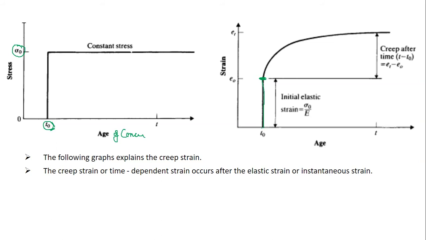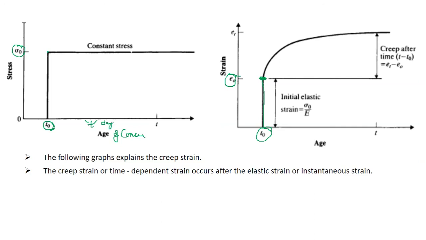Immediately there is a strain, that is elastic strain or instantaneous strain, epsilon naught, at that time t naught.